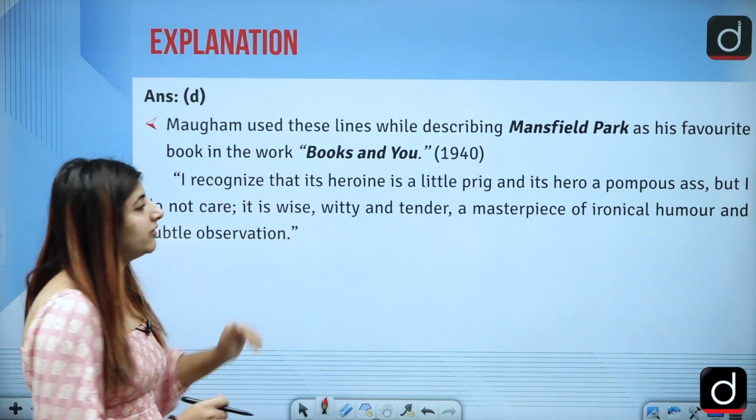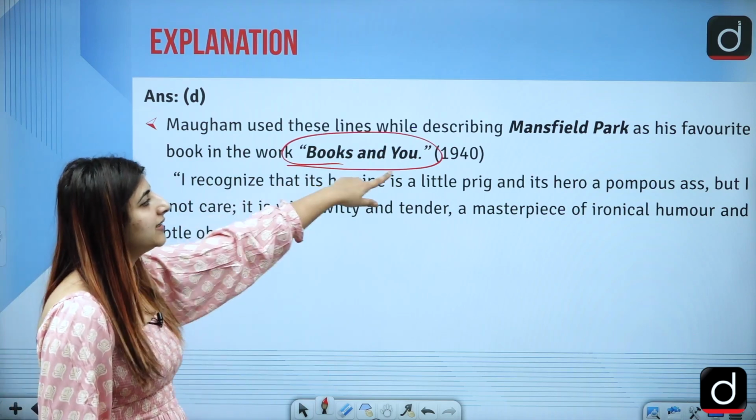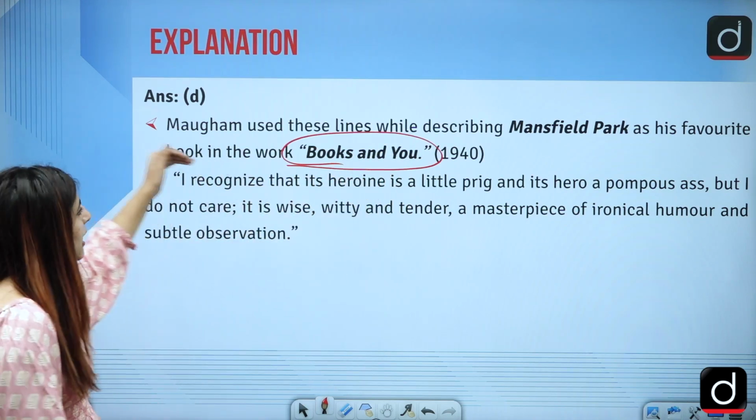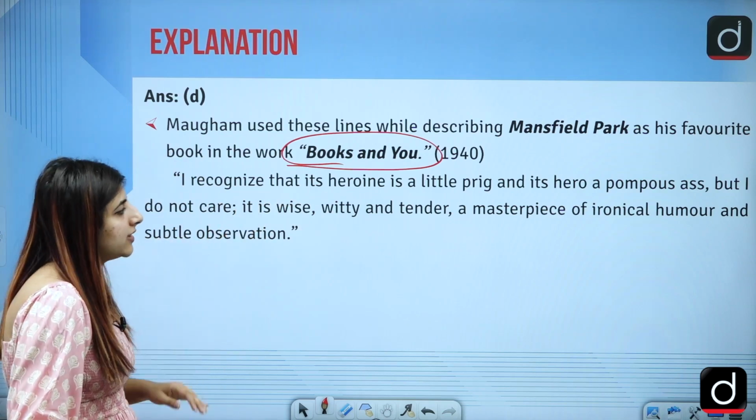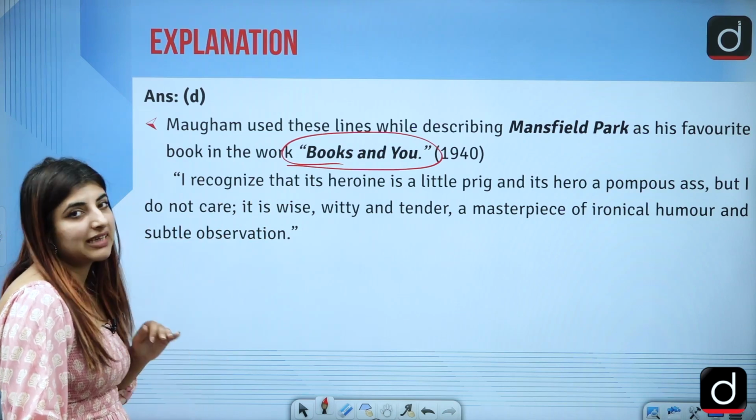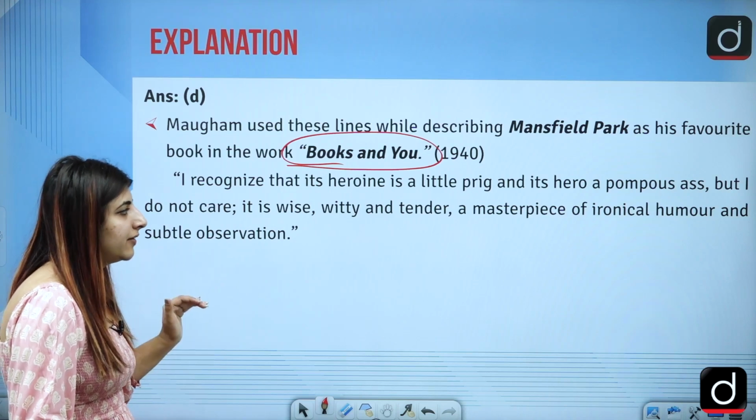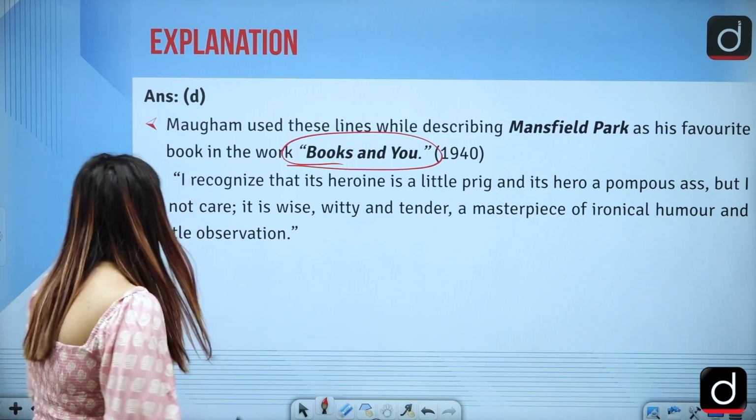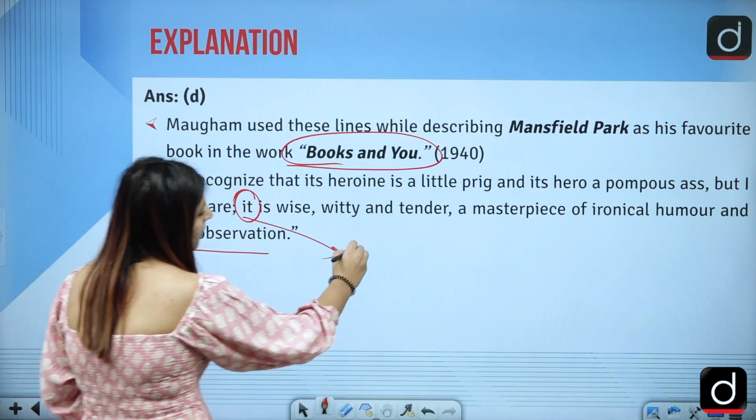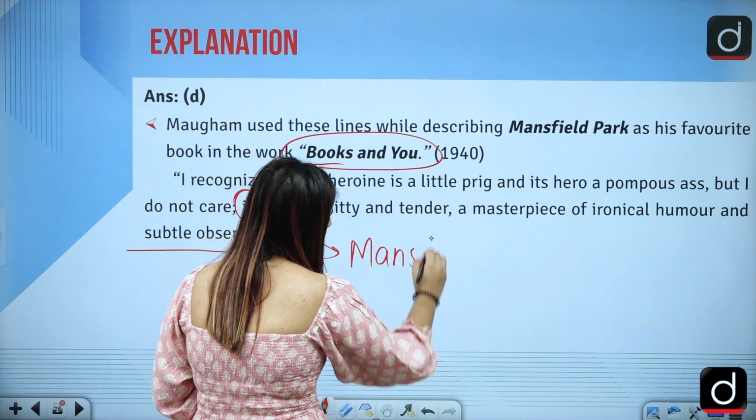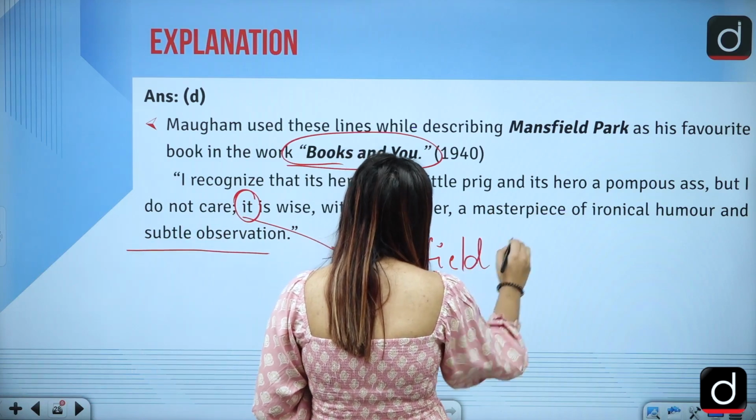First of all, factual things. He gave this statement in the work Books and You, and he described Mansfield Park as his favorite book by Jane Austen. I recognize that its heroine is a little prig and its hero a pompous ass, but I do not care. It is wise, witty, and tender, a masterpiece of ironical humor and subtle observation. So what he is talking about here is the novel Mansfield Park.